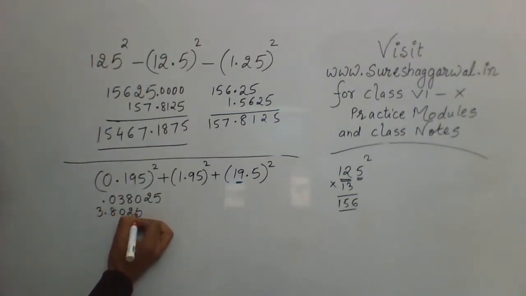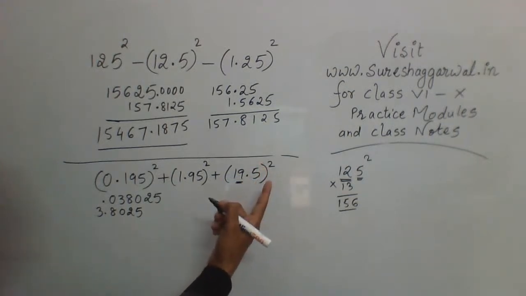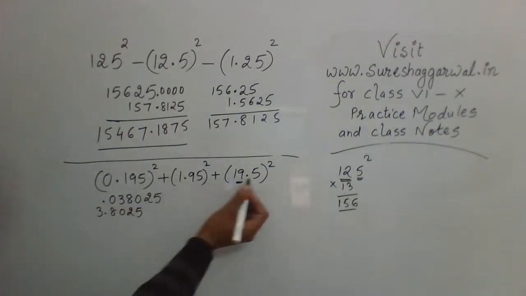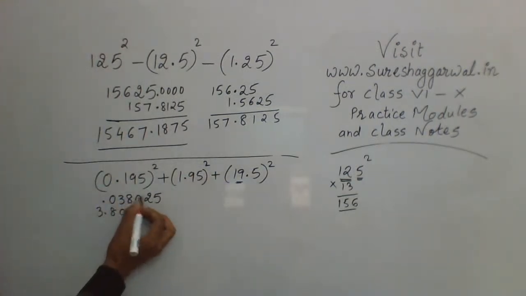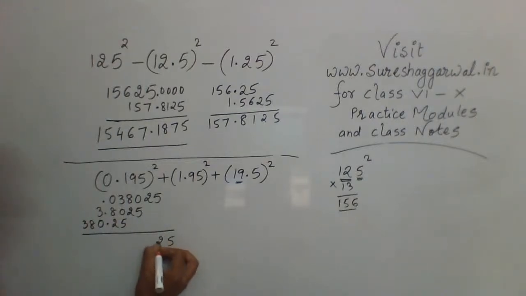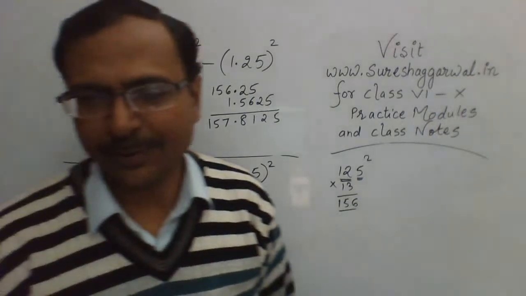3.8025. Now this is important, how you write the numbers. And finally this, so one digit after decimal means two digits after the decimal in the square, right? So this will be 38025, two digits after the decimal, 380.25. So we will write it like this, 380.25. Now that's important. And now the final answer will be obtained by adding these numbers. There we go. The answer for the question is 384.090525. Now that's the answer for this particular question.